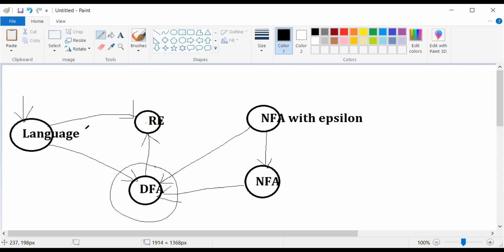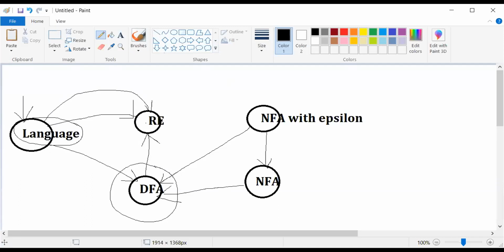So if you have a language, please try to understand, you can directly construct the regular expression. It is also possible. But why are we drawing a DFA and then going for drawing the RE? The reason is that sometimes we are going to get a complex language. In such cases, it is not possible for us to directly write the regular expression.